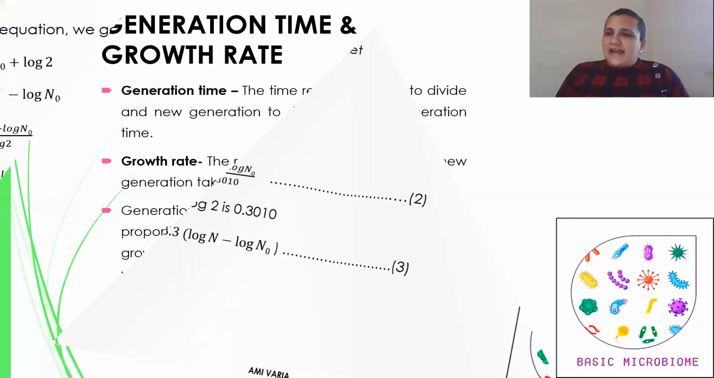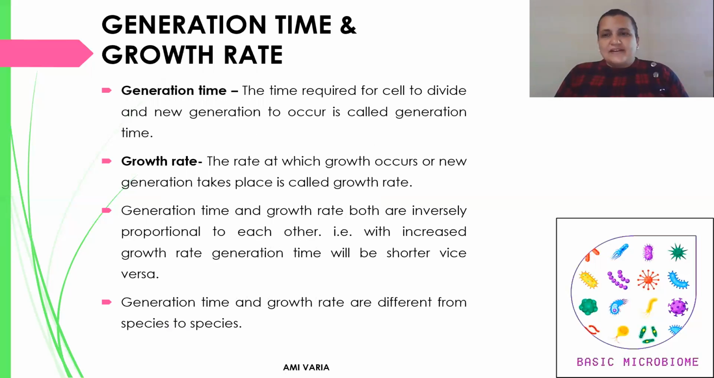Now, generation time and growth rate. These two parameters are very important for looking after the whole growth cycle during production in industry, and they are also important for research purposes. Generation time and growth rate are inversely proportional to each other. Generation time is the time required for the cell to divide and a new generation to occur. And what is growth rate?